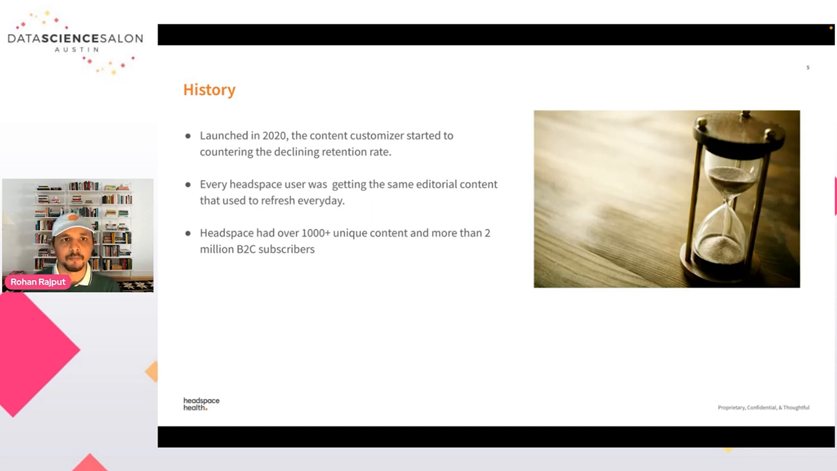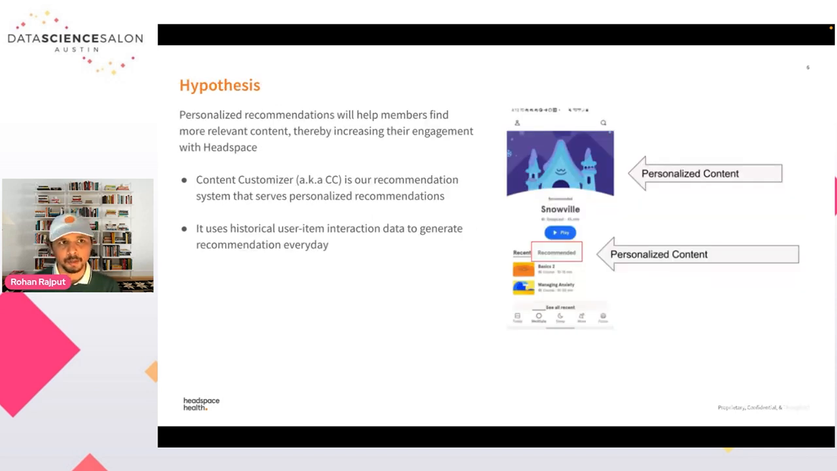UI space we have. So the hypothesis behind the project was: if we can personalize the experience for our users, or provide personalized content to our users, that will lead to higher engagement. To test that hypothesis, we created Content Customizer, which is our recommendation system that serves online personalized recommendations to our users. And it uses historical user-item interaction data.